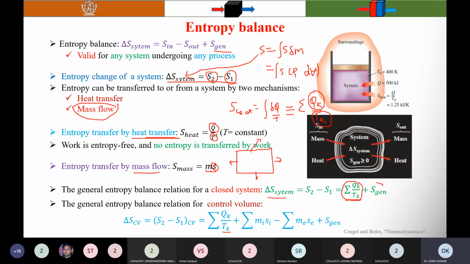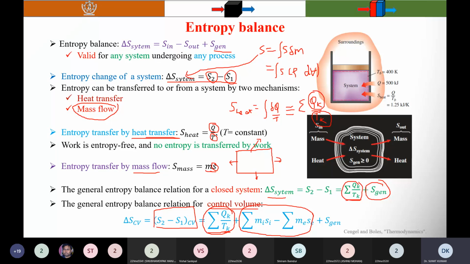But when you consider the entropy balance for the control volume or open system, this term represents the entropy change of the system, this one represents the entropy transfer due to heat transfer, and this one represents the net entropy transfer due to mass transfer.